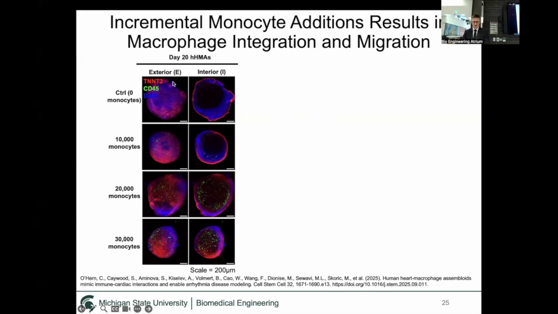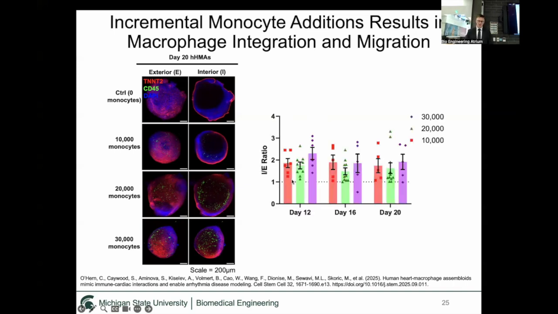And so here we did immunofluorescence staining for our organoids, and the macrophages are stained green. It's called CD45, the protein that's being stained for. And as you can see, there's green signal on the outside and inside of the organoids. We created a ratio of CD45 positive signal on the inside of the organoids versus the outside, with a ratio greater than 1 indicating more CD45 signal on the inside of the organoid.